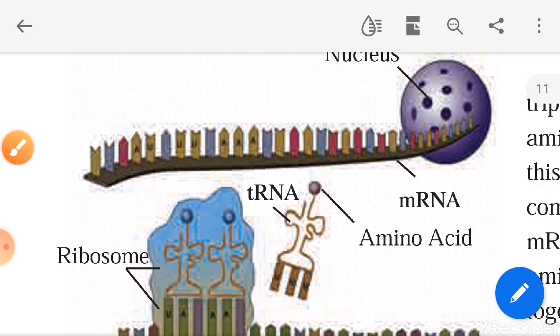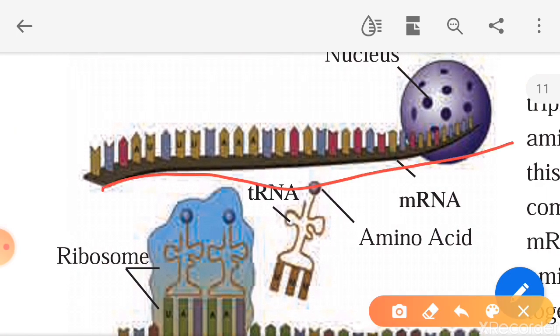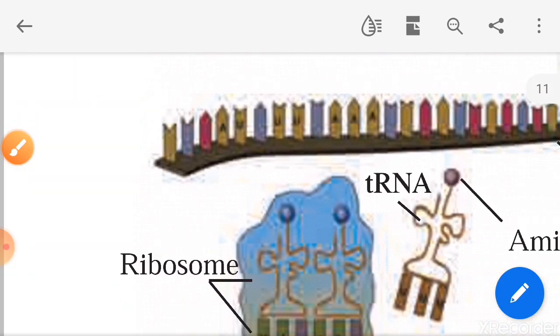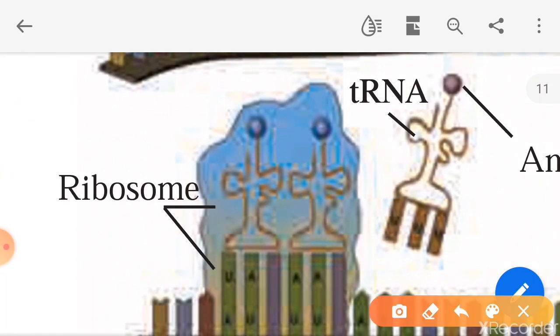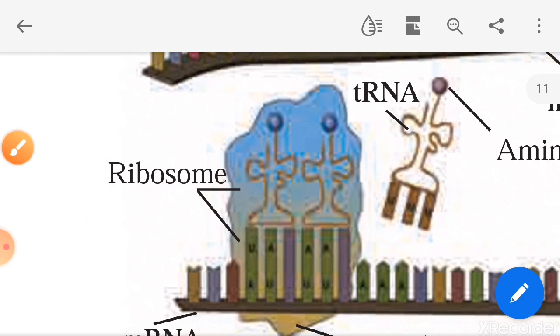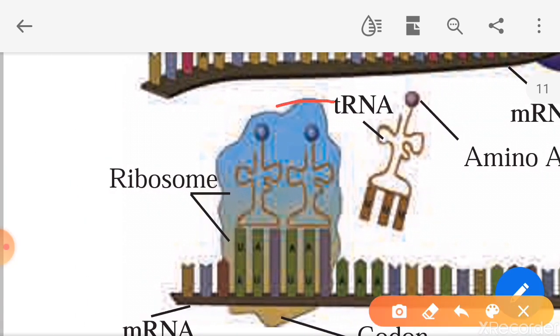This is mRNA. See here, this is mRNA. Okay. Now here there are the nucleotides. See, these are the nucleotides on mRNA. A means adenine, U means uracil, likewise G means guanine, etc. So this tRNA combines with mRNA.